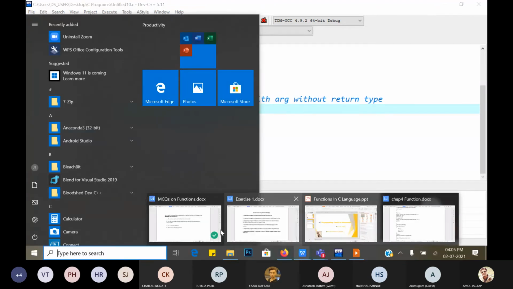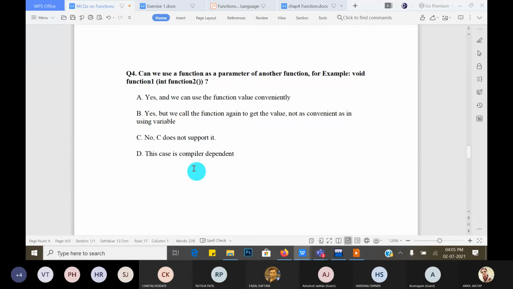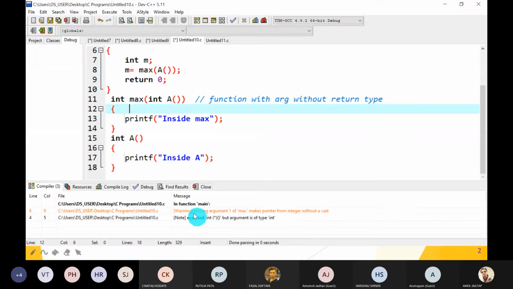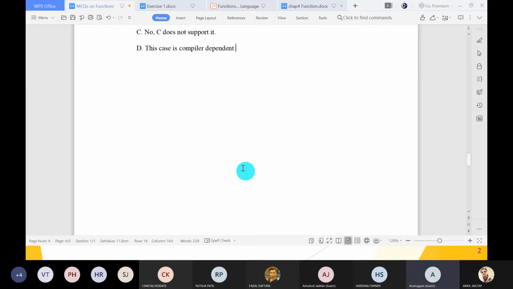Yes, guys, is it possible? Yes, but this case is compiler dependent. Always remember, this case is compiler dependent, because on the ANSI 64-bit compiler it gives an answer, since it is treated as a warning here, not an error, so it is executed. But sometimes in the traditional compiler it gives a different answer, that it is not supported. So this case is compiler dependent: traditional C compiler, ANSI 32-bit, 64-bit, like this. Guys, understood? Yes, sir.